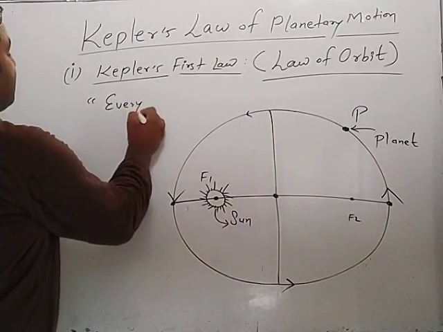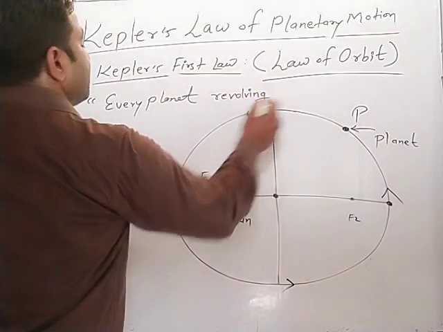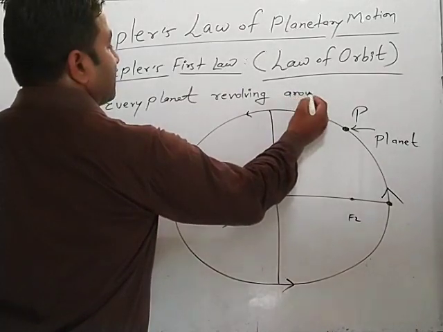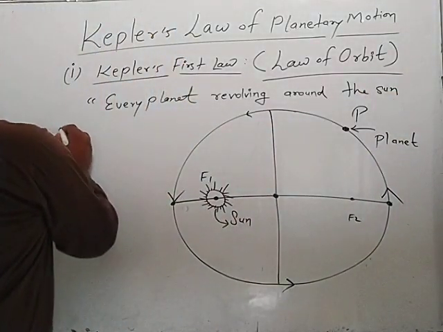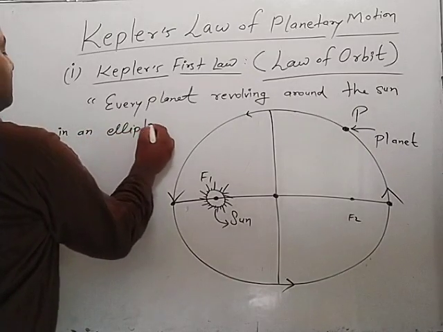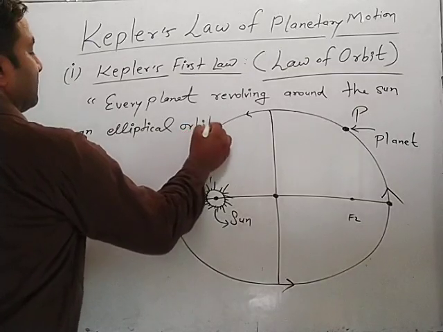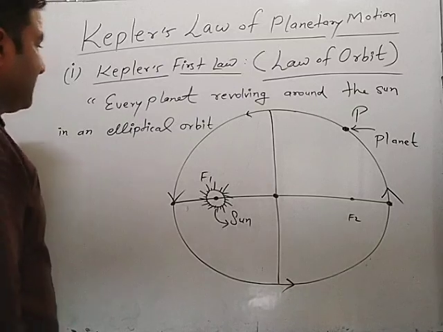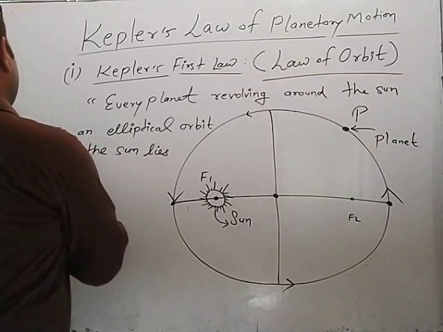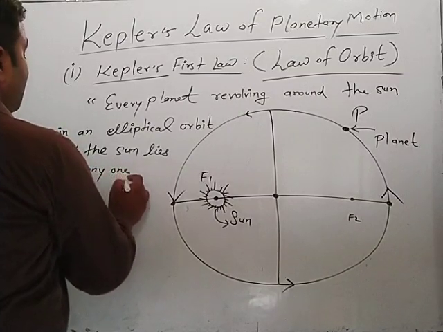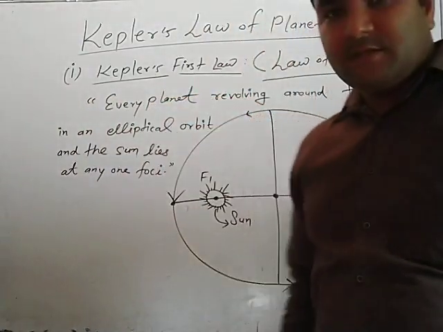So the statement of Kepler's first law, let's see: every planet revolves around the sun in an elliptical orbit, and the sun lies at any one of the foci. Very simple concept.